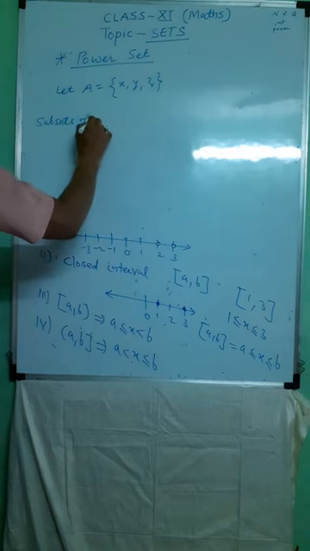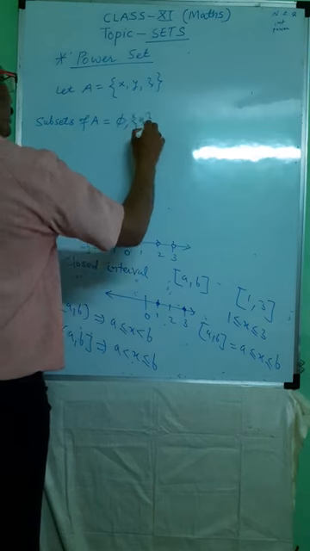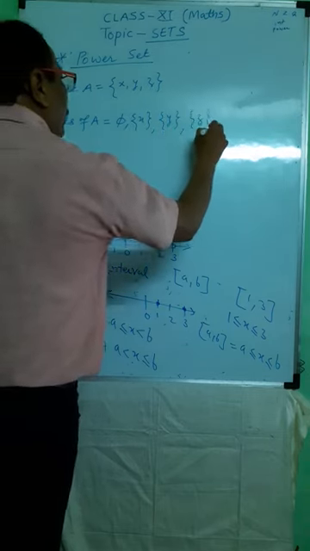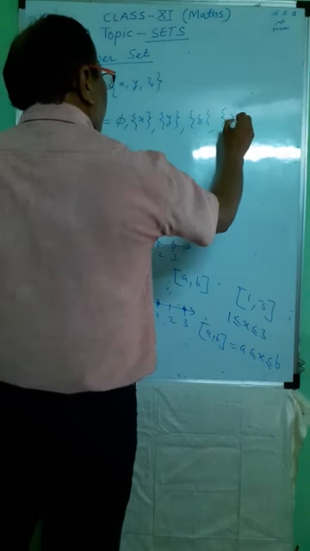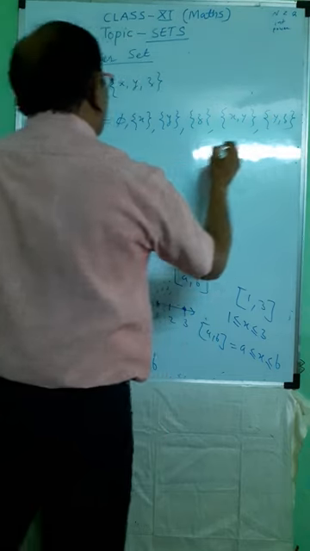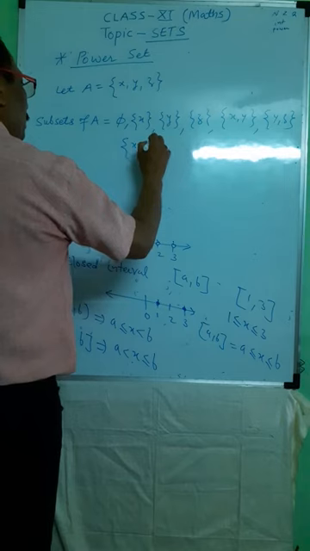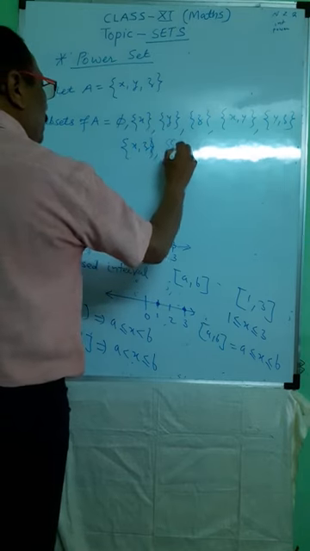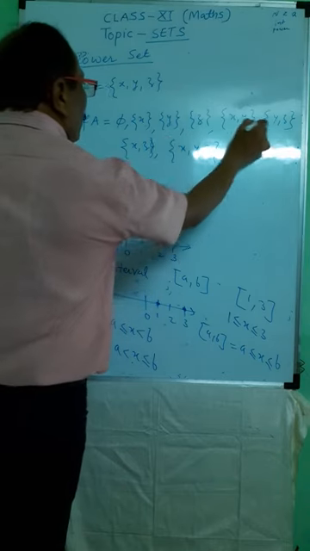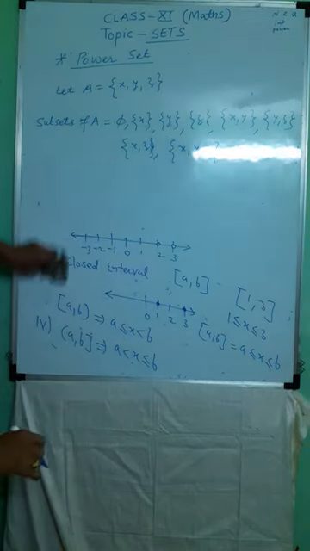Subsets of A are phi, set x, set y, set z, set xy, set yz, set xz, set xyz. That is 1, 2, 3, 4, 5, 6, 7, 8. These are the subsets of A.